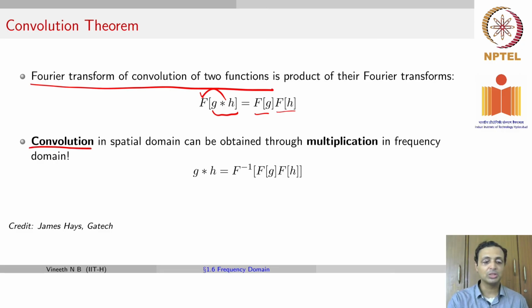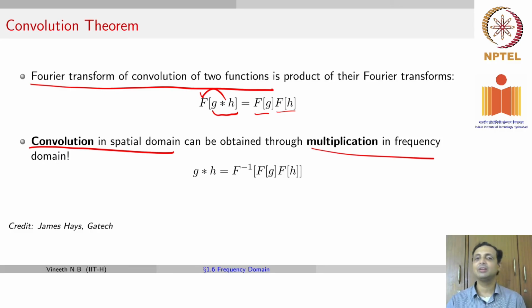If we want to do convolution in the spatial domain, we can obtain it through multiplication in the frequency domain, and this can lead to some computational savings, not in all cases, but in certain cases, especially large filters and large images. This can be useful, and we'll talk about that in more detail.